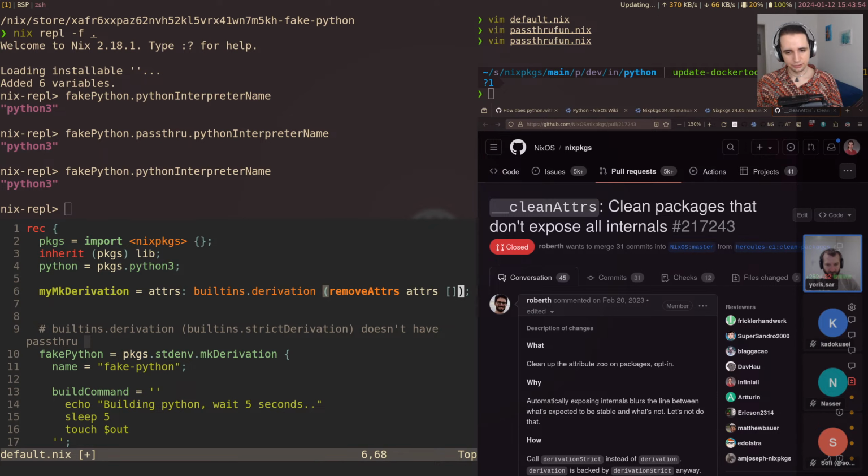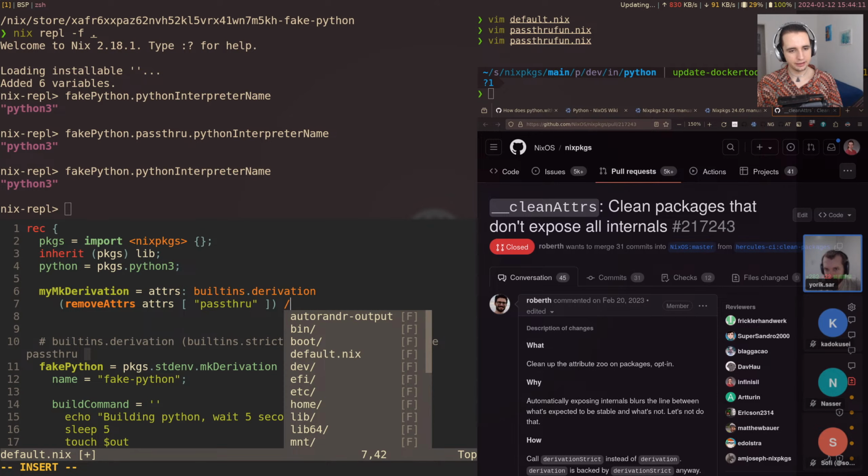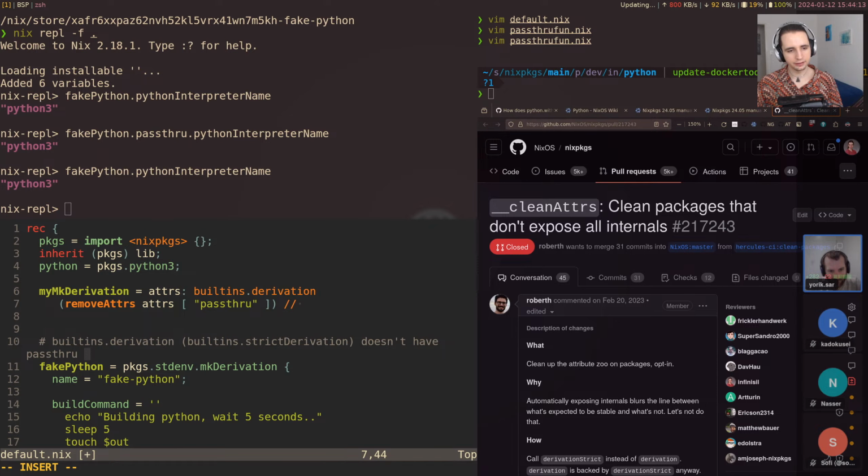So let's try it. I keep forgetting the order of the arguments for removeAttrs. I'm just going to pretend it's this way. So we're going to remove passthru. It doesn't fail if it doesn't exist. Okay, so we don't pass that, but then we add it on top of the result. So attrs.passthru.